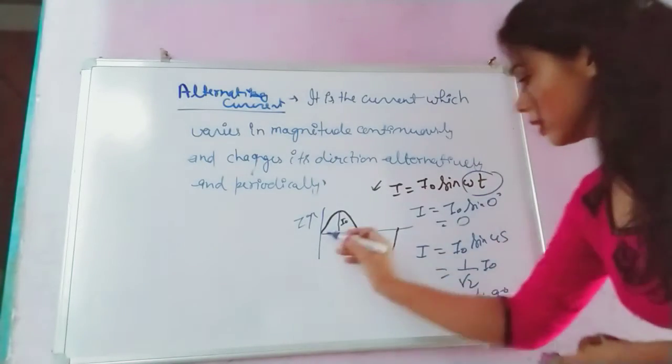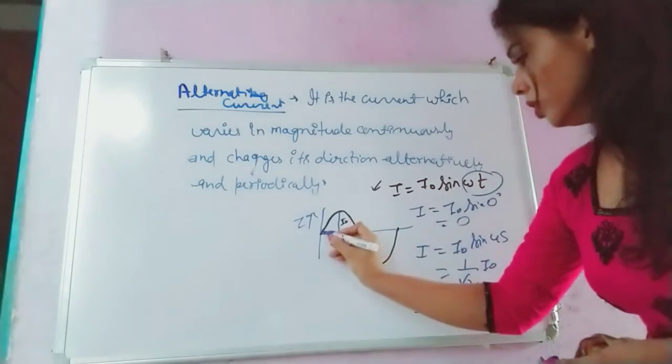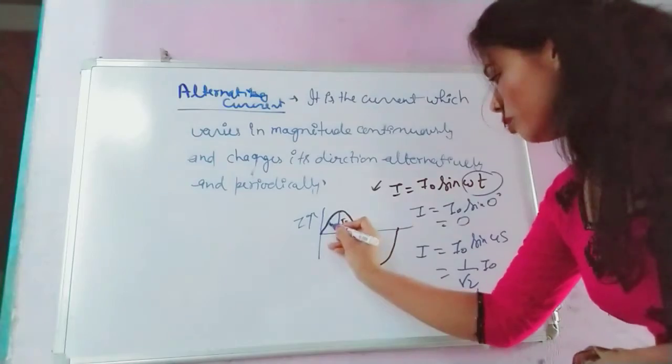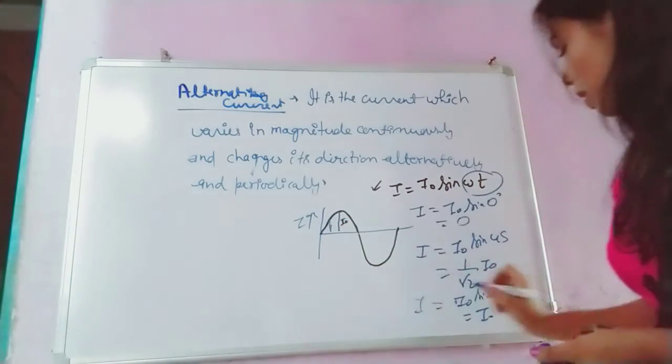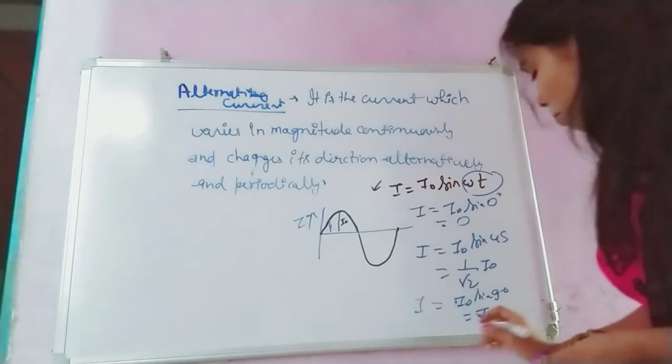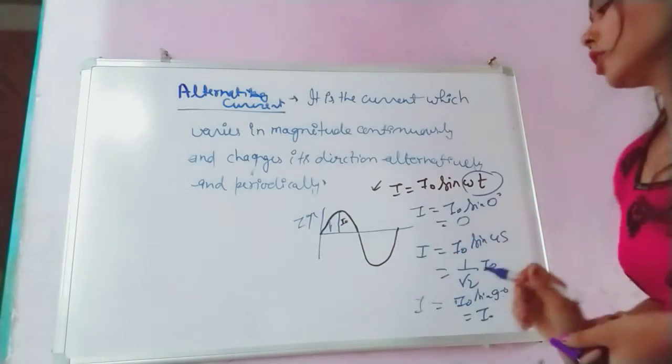So when the coil was at 0 degrees, the value of current was 0. After that, at an angle of 45 degrees, the current was I0 upon root 2. But when it reaches 90 degrees, the current was maximum, that is I0. Understood?